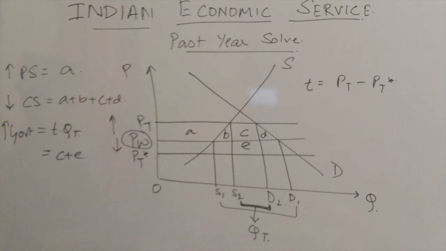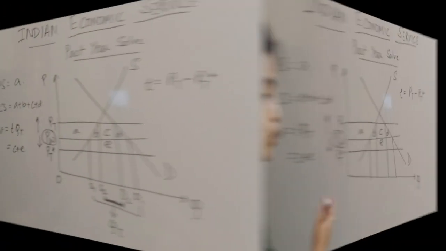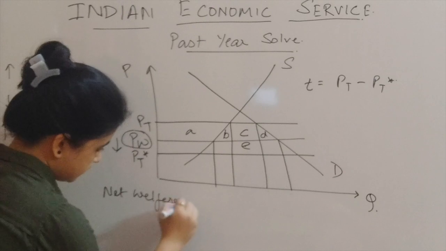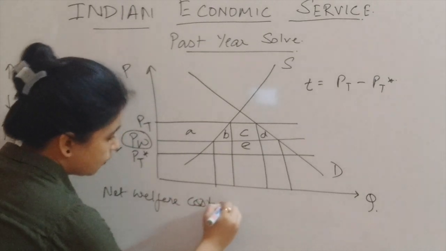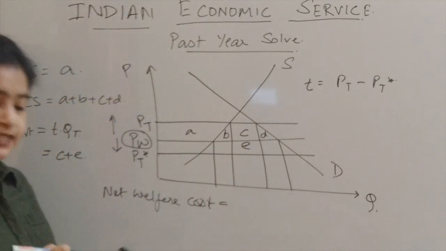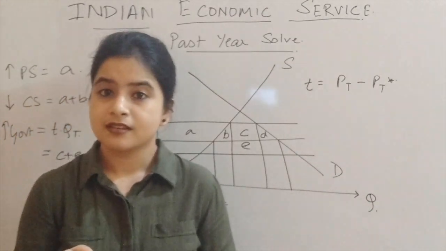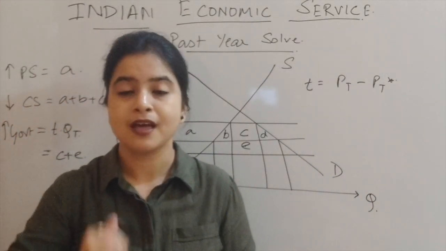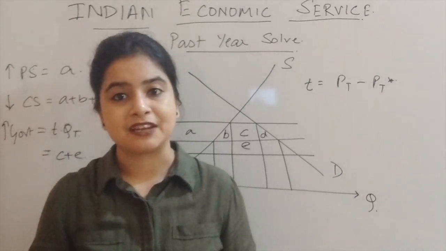Now the question asks to find the net welfare. So the net welfare cost is the loss in the consumer surplus minus the gain in producer surplus minus the gain in the tariff revenue.